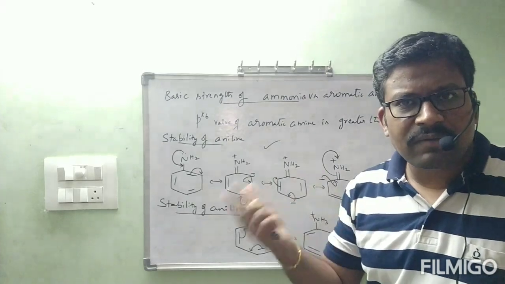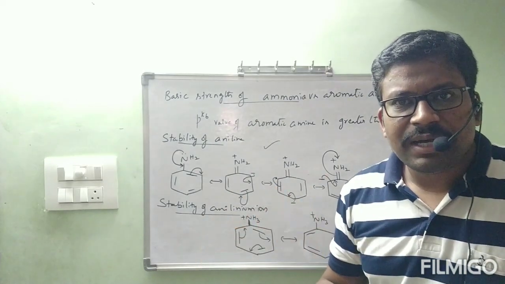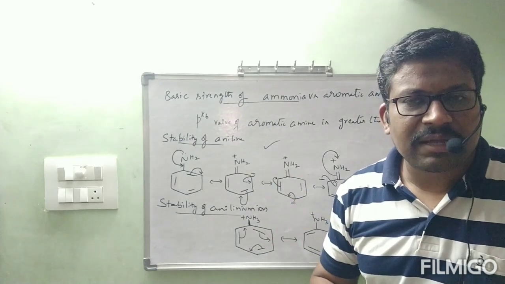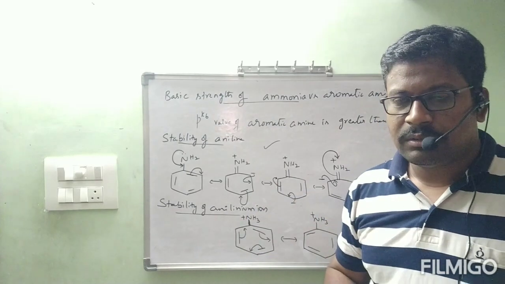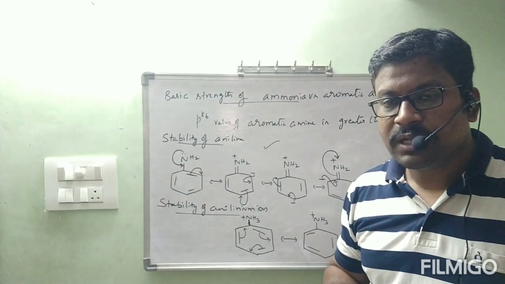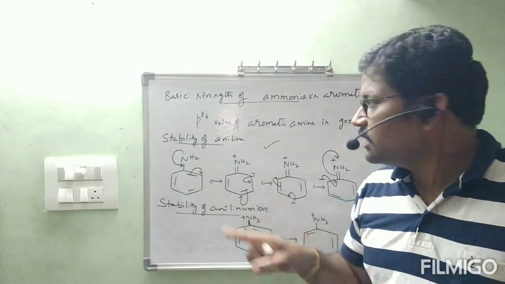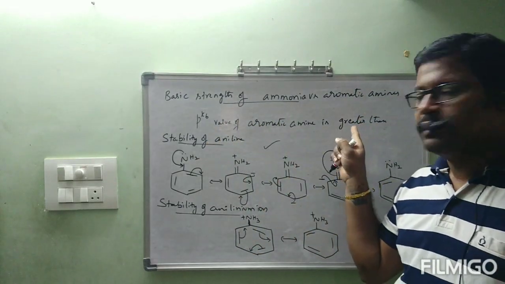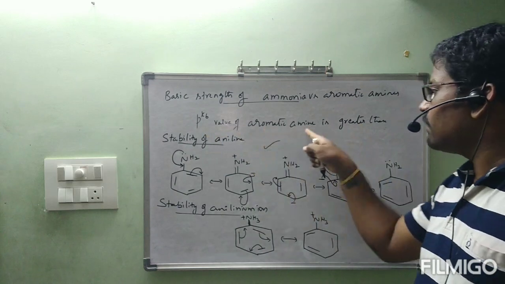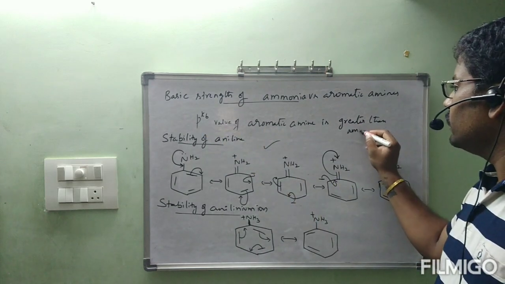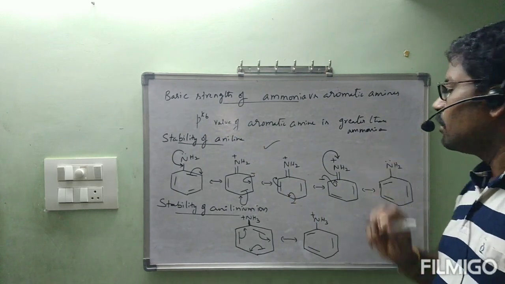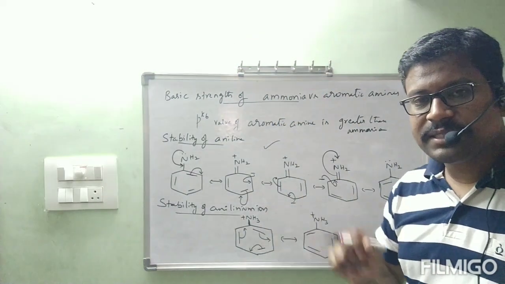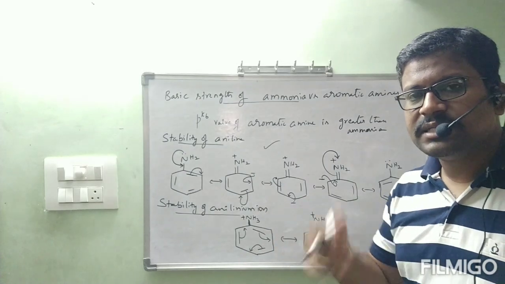If it doesn't want to be converted to the aniline ion, it cannot donate its lone pair of electrons easily. That is, it is less basic when compared to ammonia. When it is less basic, it has a higher pKb value. The pKb value of aromatic amine is greater than ammonia. Why is it greater than ammonia? A greater pKb value means it is less basic. A lower pKb value means it is more basic.